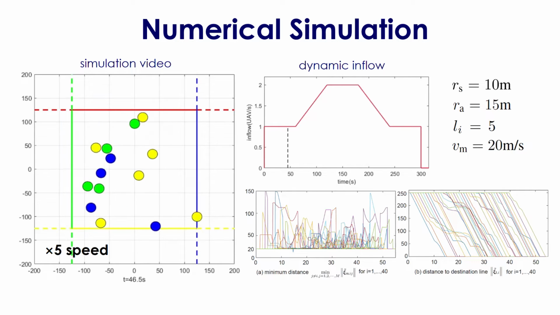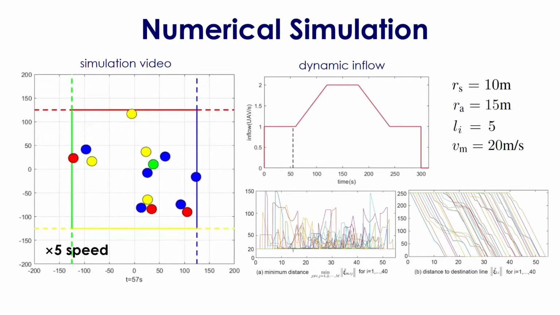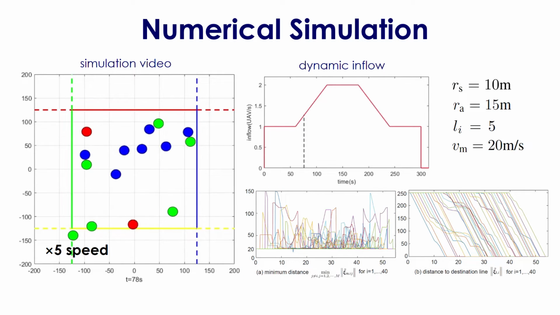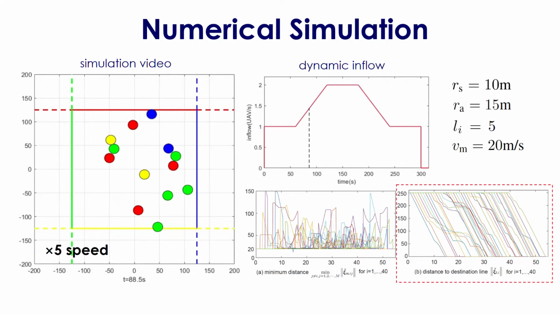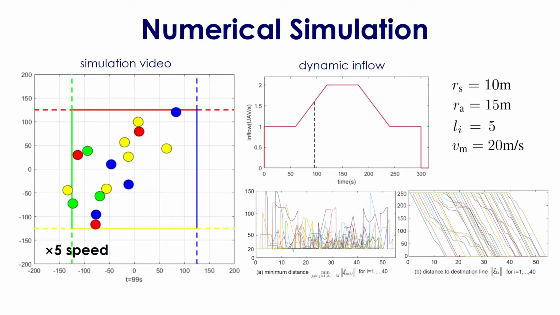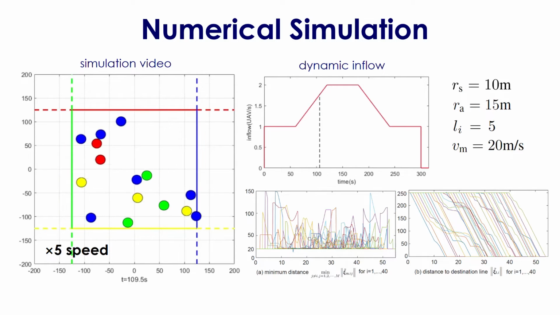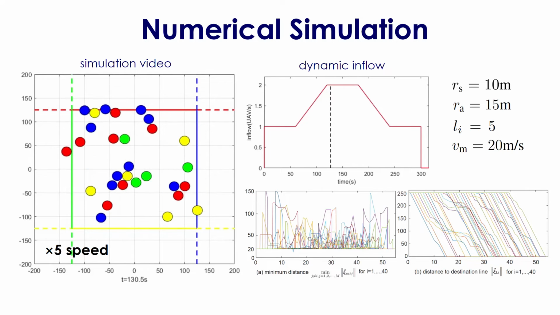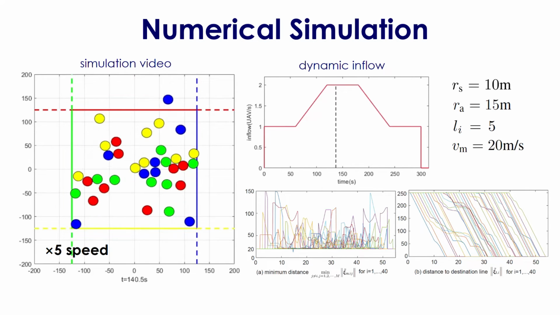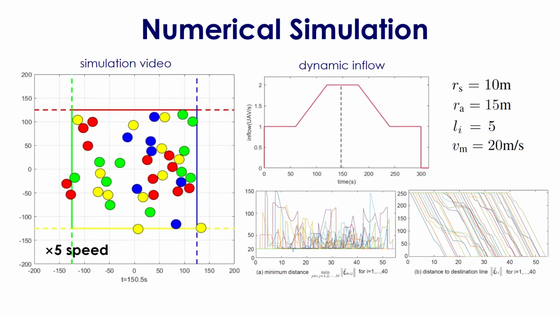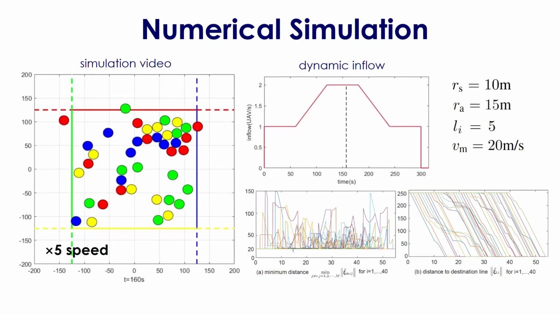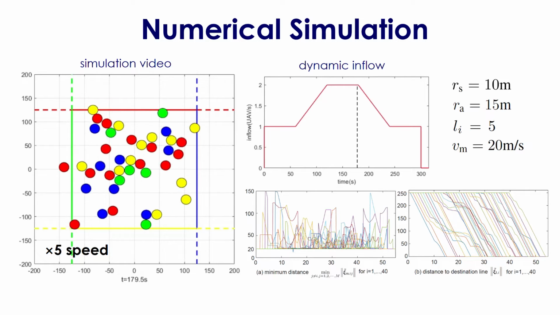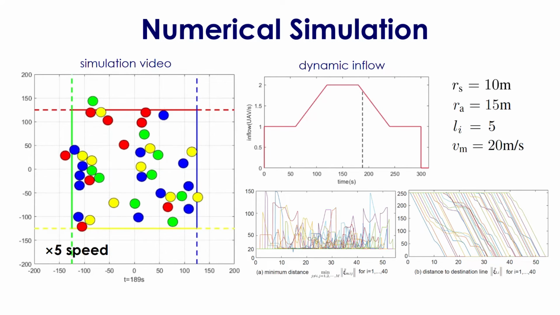Without loss of generality, for the first 40 multicopters, the figures in the bottom right corner plot the minimum inter-agent distance and the distance to their destination lines. When a multicopter enters the region, it will randomly appear on the line it entered, which may cause a conflict suddenly. This is why sometimes the minimum distance is less than the safety distance, and the proposed controller still works under this case. The result is consistent with the properties of the controller we proposed.